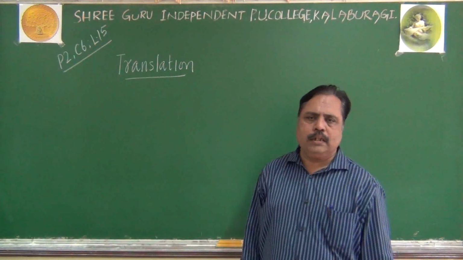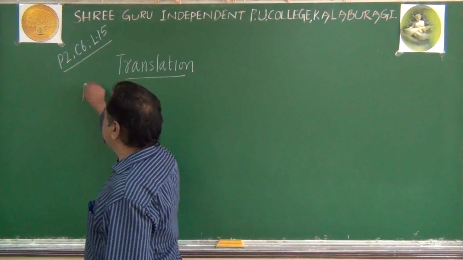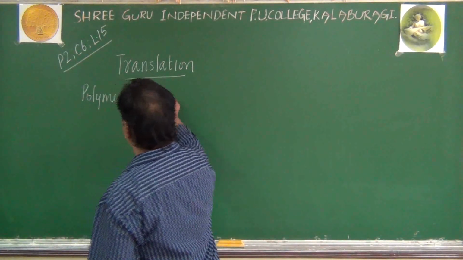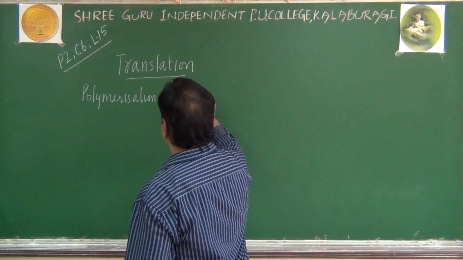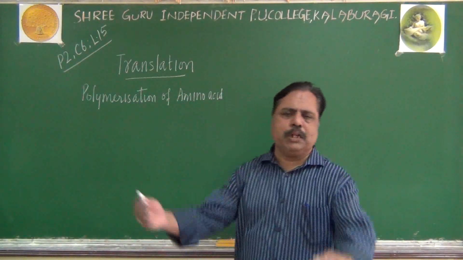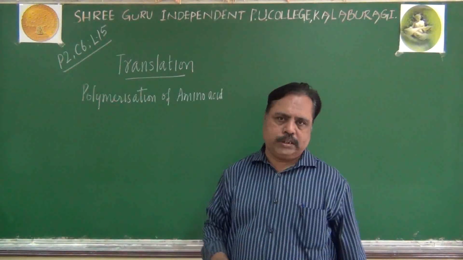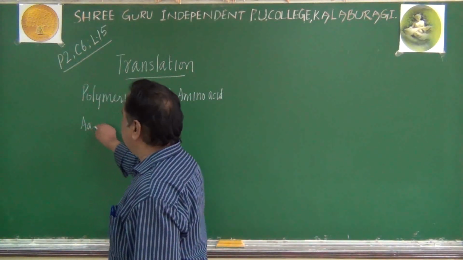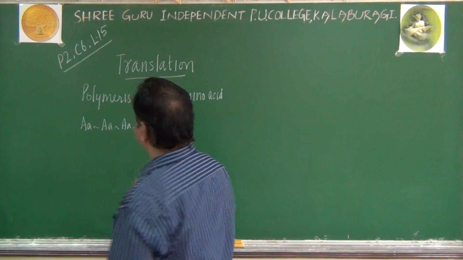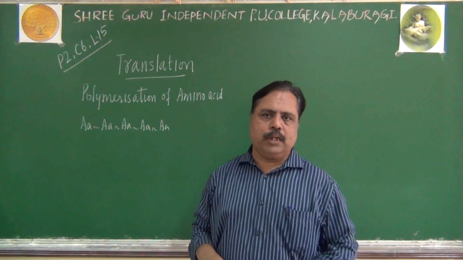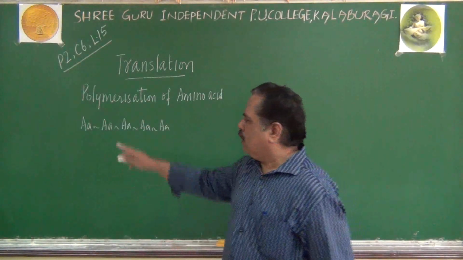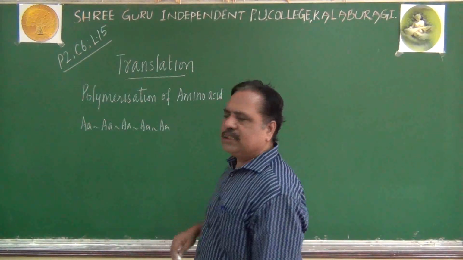What is translation? It is polymerization of amino acids. In your textbook, it is given as polymerization of amino acids. What will you get if you polymerize amino acids? What is polymerization? Joining of amino acids. There are 20 types, but you can join hundreds of them. The 20 types will be repeated in permutation and combination. You will be getting an amino acid chain.